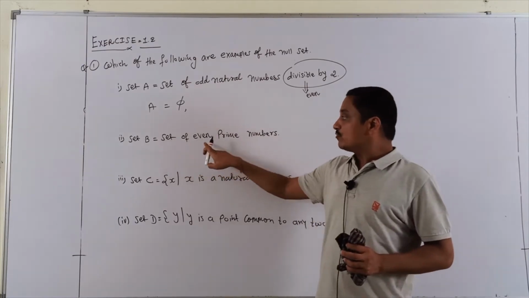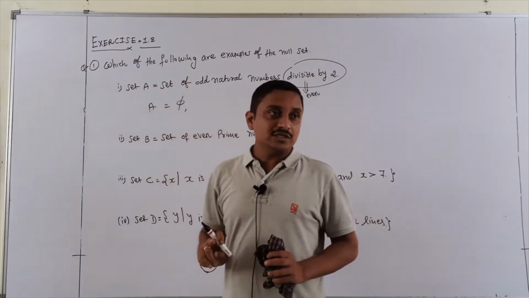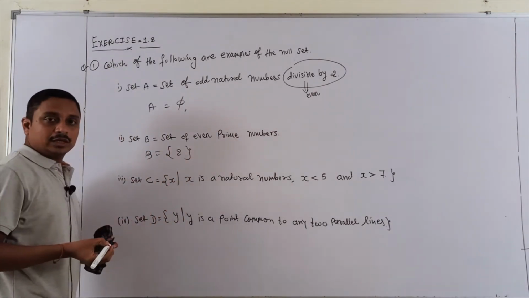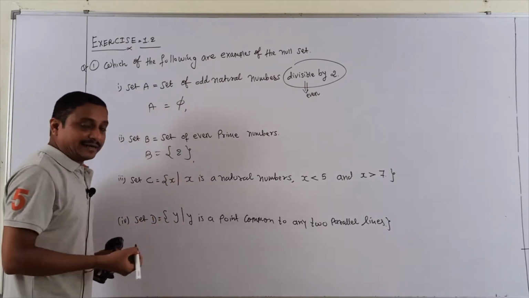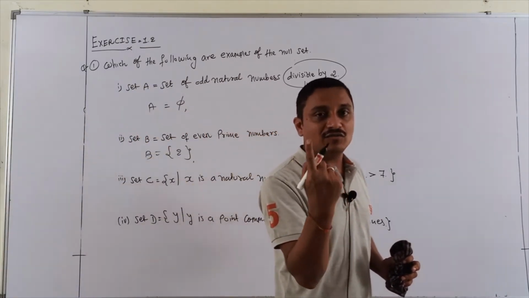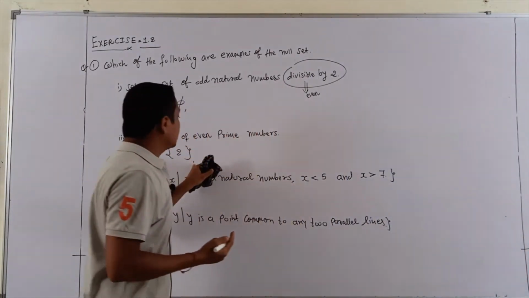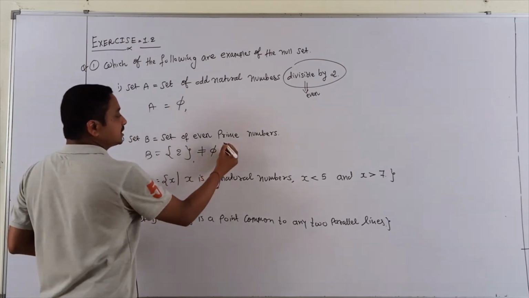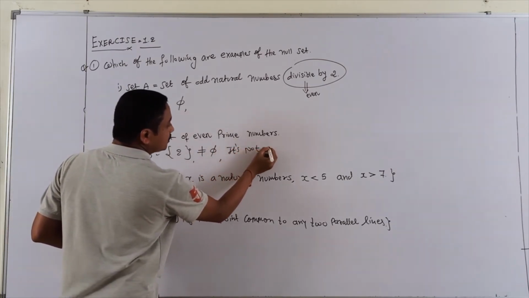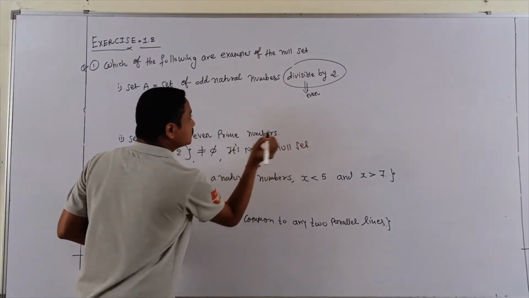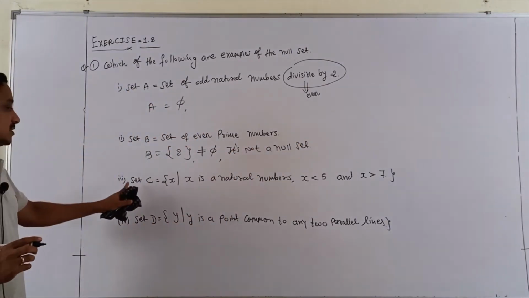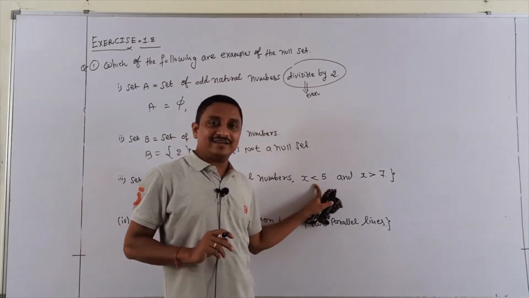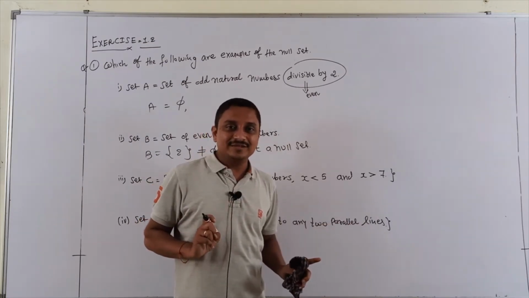Second, set B: set of even prime numbers. You know students, the even prime number is only 2, and sure, it is a singleton set. A singleton set means having one element. But here it is not a null set, so you never write null set here; mention that it is not a null set. Clear?